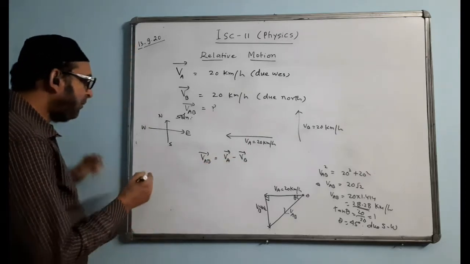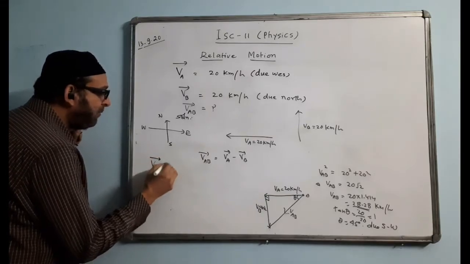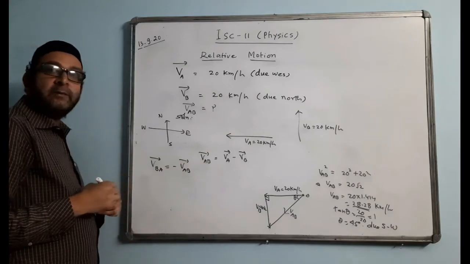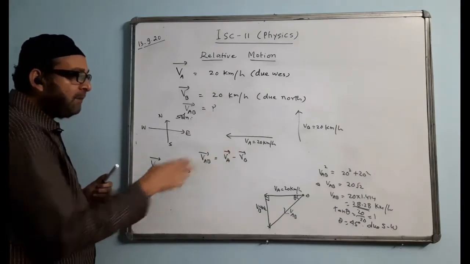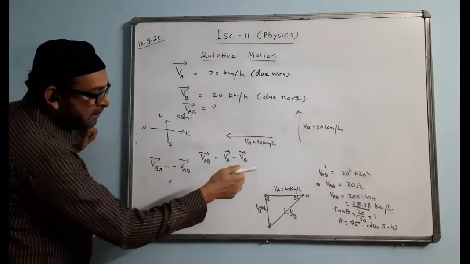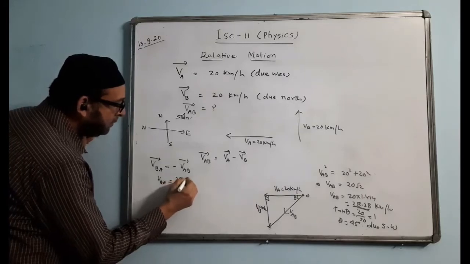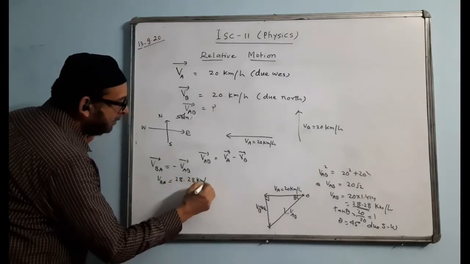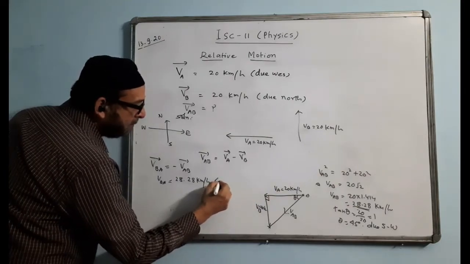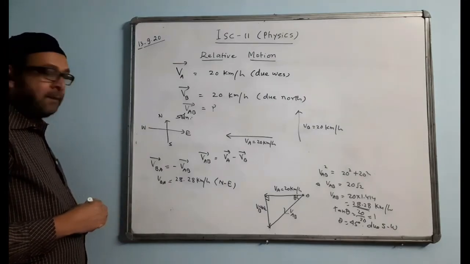Similarly, if the question asks you to find VBA, VBA will be equal to minus VAB, just the opposite of that. The magnitude will remain the same, only the direction will be different. So what is the magnitude? That is, VBA magnitude will be 28.28 km per hour, and the direction will be, instead of southwest, due northeast.